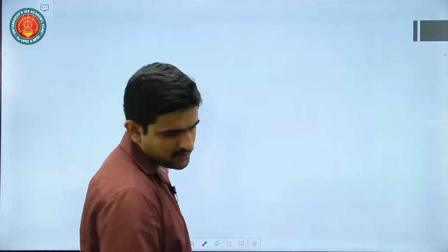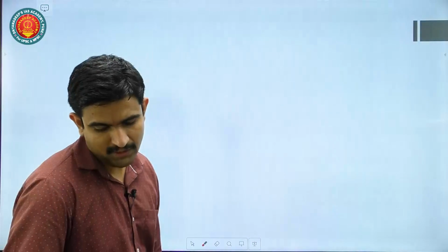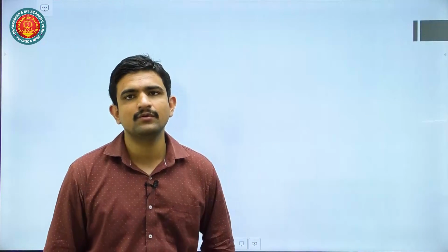Okay, let's come to second number question. Impartiality of judiciary is a cornerstone of healthy democracy in India. Not in India specifically, but they have just mentioned in this common sense. Okay, so this question basically talks about why impartiality of judiciary is essential. Okay, so that has been talked about.